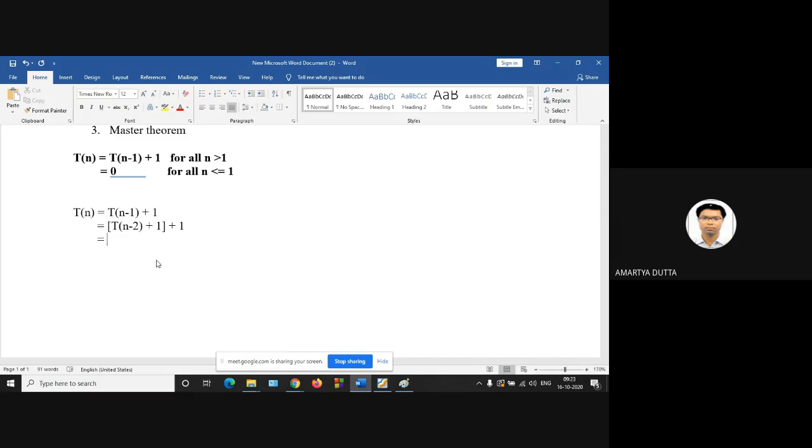Next line. What is the next line? If we substitute T of n minus 2, next we have to substitute T of n minus 2. What is the value? T of n minus 3 plus 1. Yes, T of n minus 3 plus 1, plus 1, plus 1.